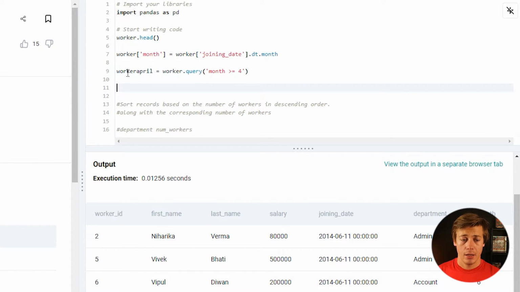Nice, it's working. Then we're going to do our group by. So I'll say final equals worker_april.groupby. Make sure you put the p there. First thing we're going to group by is the department. We can put the department over here. Then we're going to have to do something with these worker IDs, in my opinion. So just put worker_id over here.